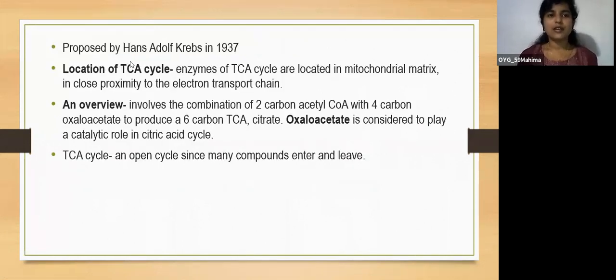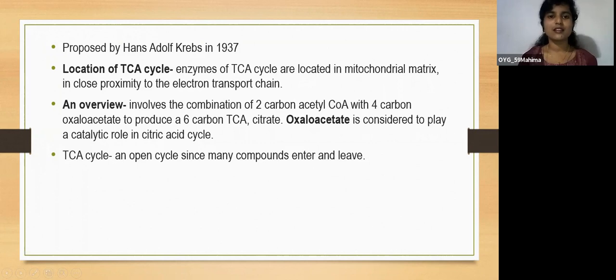So this cycle was proposed by Hans Adolf Krebs in 1937. There's one interesting story about him. He first prepared a manuscript about this particular cycle, and he went to ask the journal Nature to publish it, but they didn't publish it. After that, it got published in another journal. So he used to carry this rejection letter by the journal Nature, and he used to tell researchers, don't be discouraged if it gets rejected. And the location of the TCA cycle.